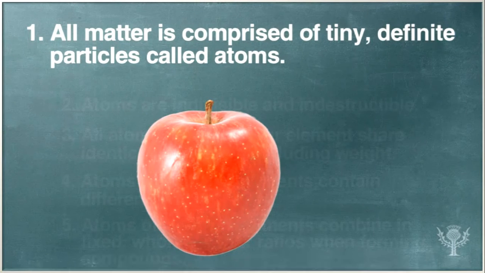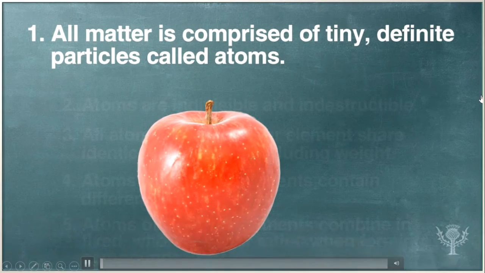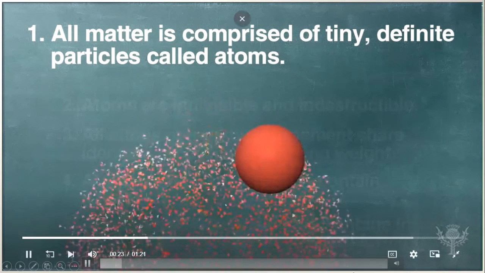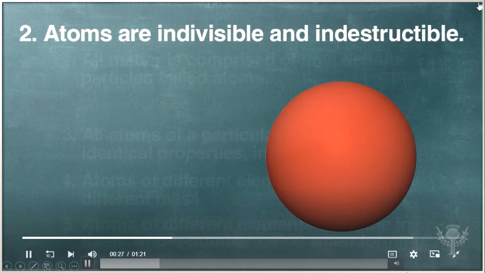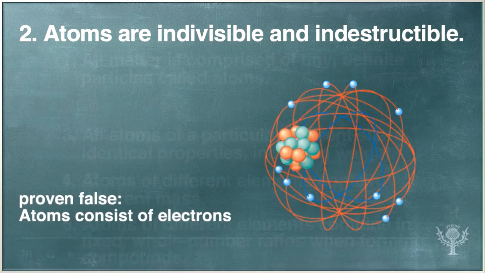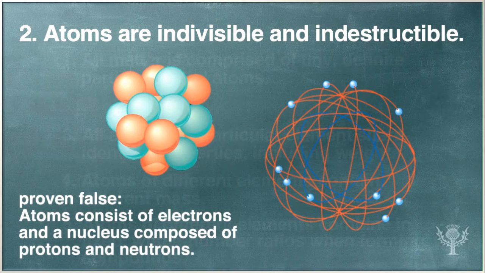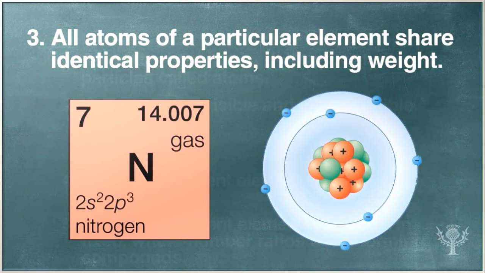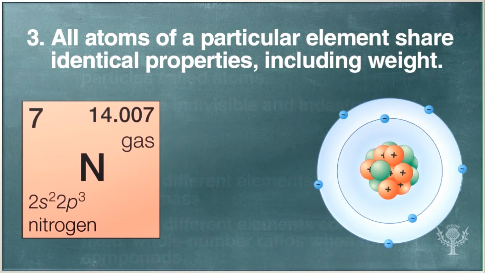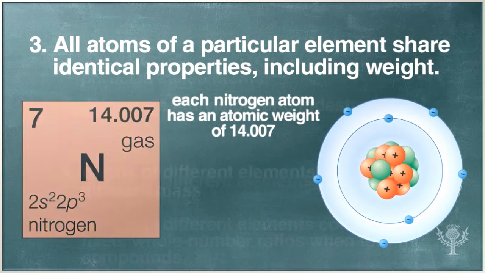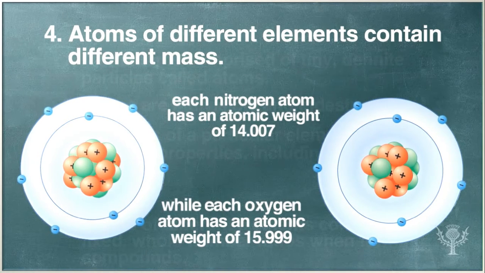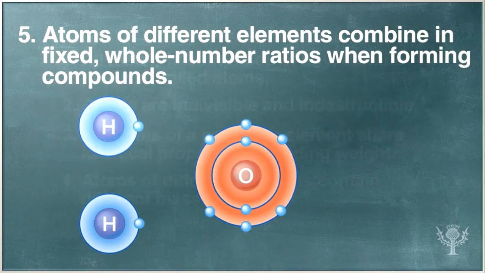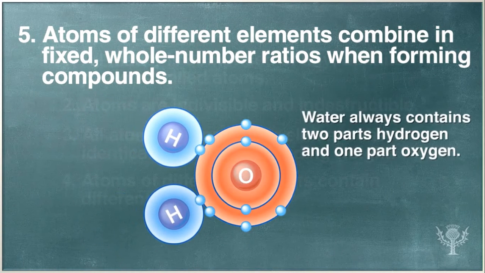1. All matter is comprised of tiny definite particles. 2. Atoms are indivisible and indestructible. 3. All atoms of a particular element share identical properties, including weight. 4. Atoms of different elements contain different mass. 5. Atoms of different elements combine in fixed whole number ratios when forming compounds.